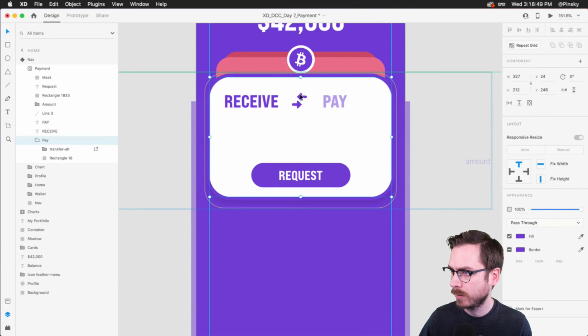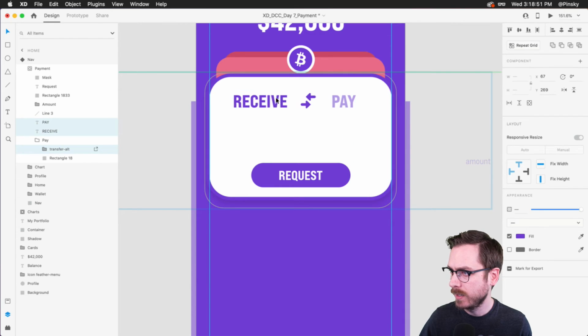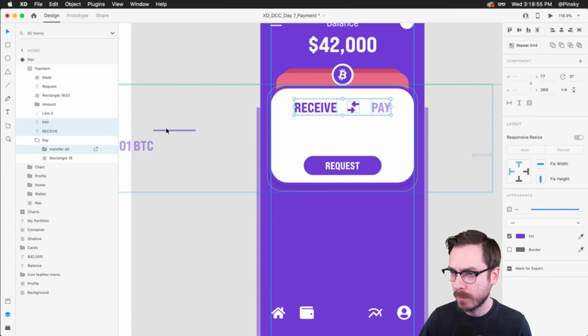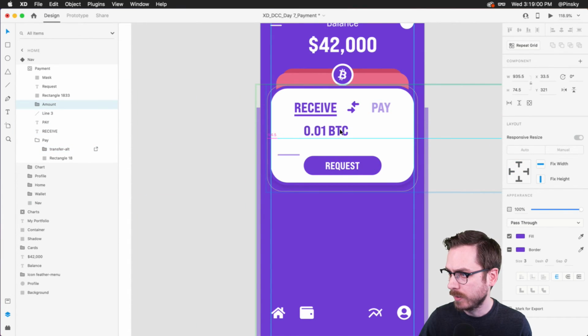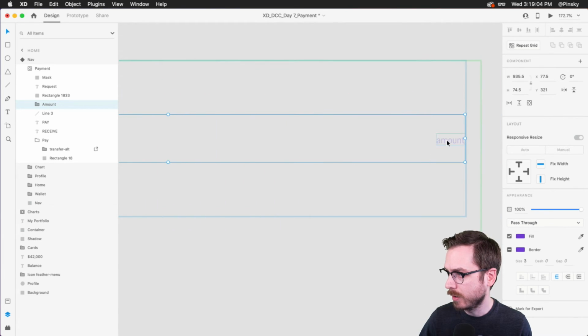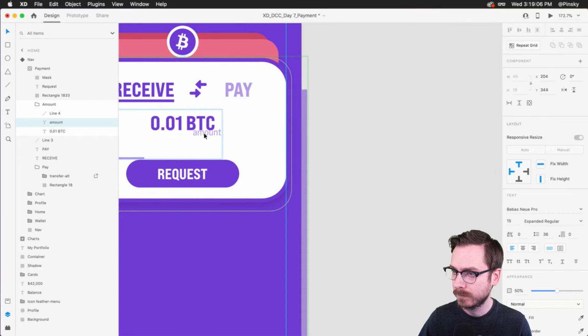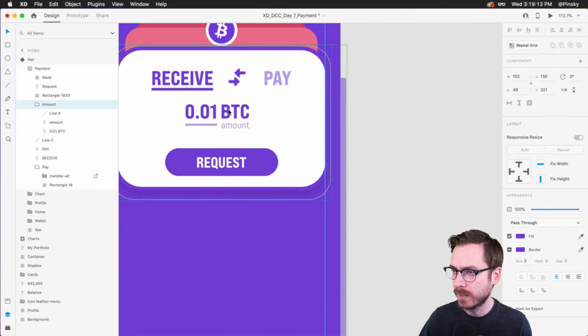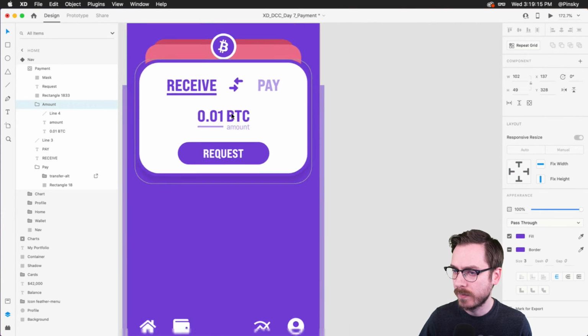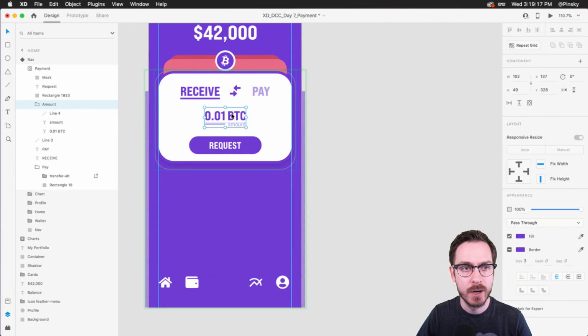Select these, move them in the center. Now we've got all these elements over here that we might need, right? We've got receiving, that line. Put this right in the center. Grab amount, which is all the way over here. There we go. And finally, our line. Perfect. All right, so we've essentially transformed this area into this payment section, right?